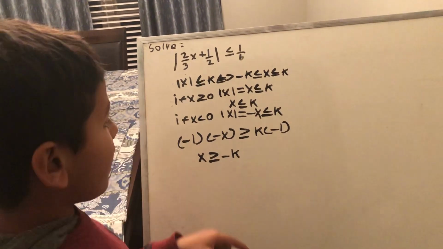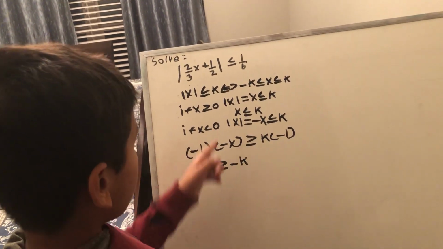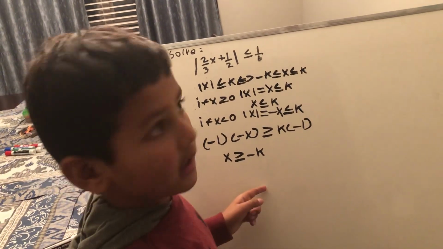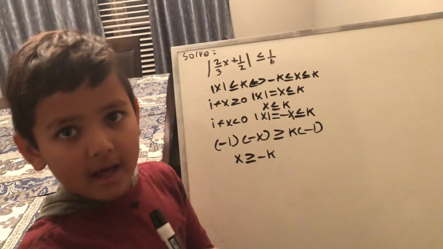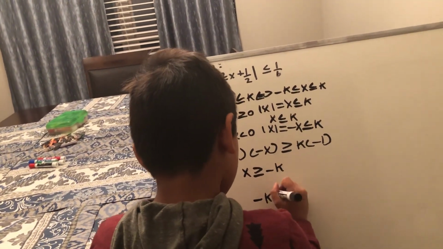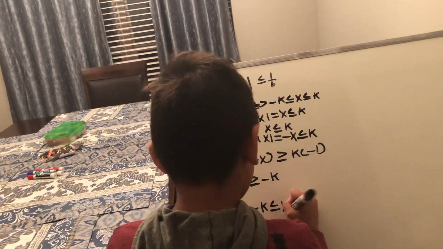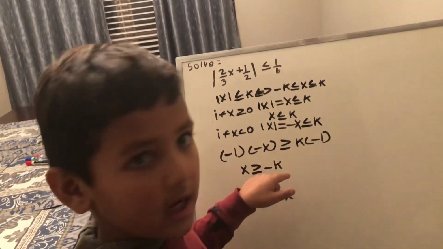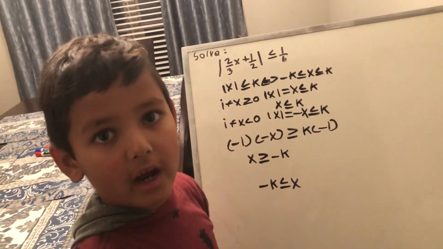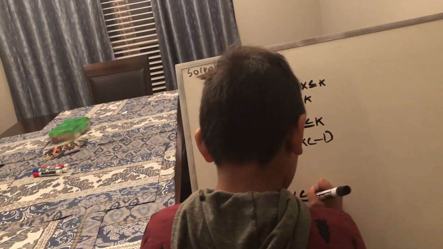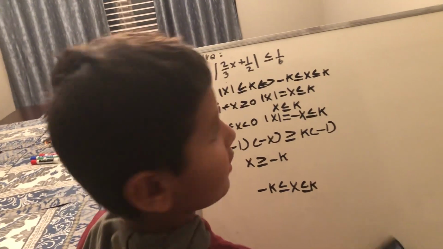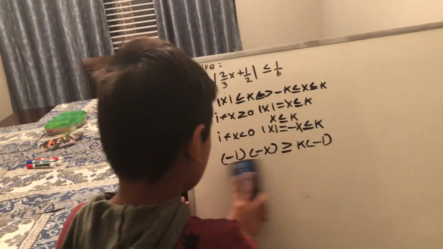So now you have two inequalities: x is less than or equal to k, and x is greater than or equal to negative k. Now you can combine them. When you combine them, you have negative k less than or equal to x, because x greater than or equal to negative k means negative k is less than or equal to x, and then x is less than or equal to k. So now we're done with this, so we can erase it.